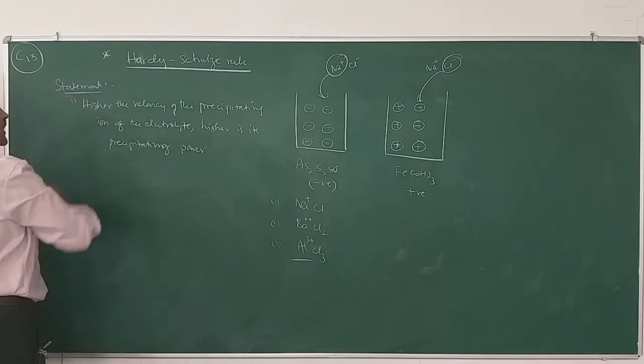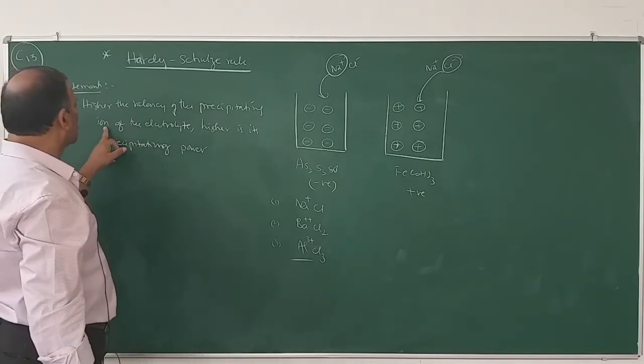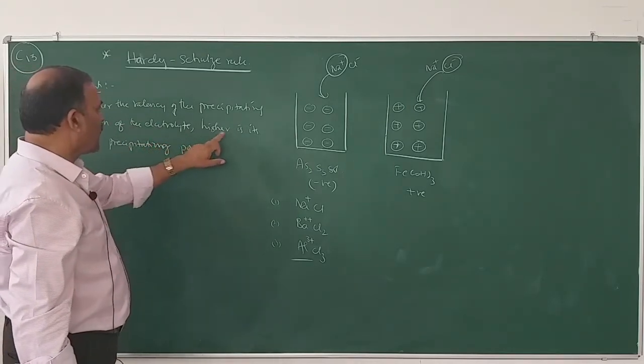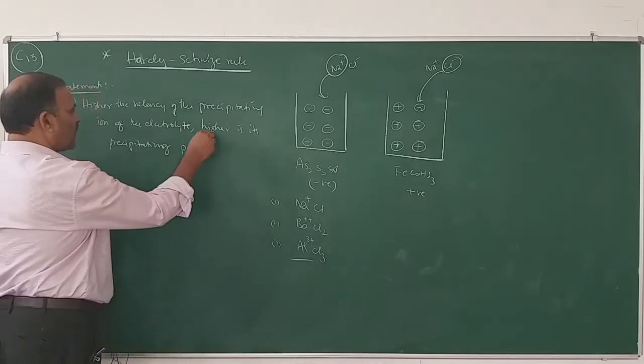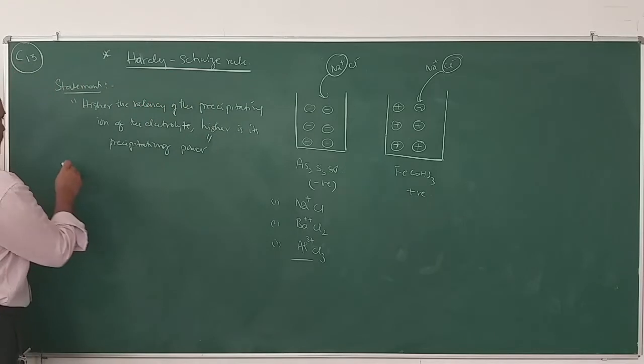So, higher the valency of the precipitating ion of the electrolyte, higher is its precipitating power. This is Hardy-Schulze rule.